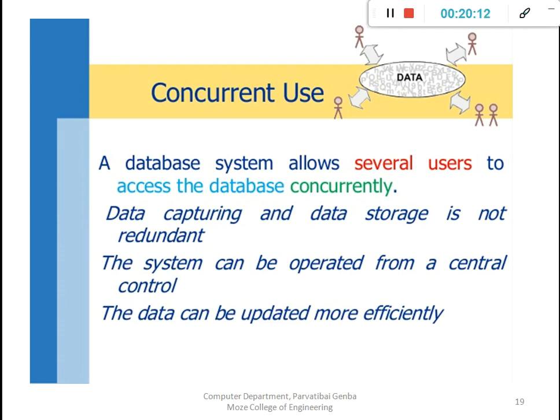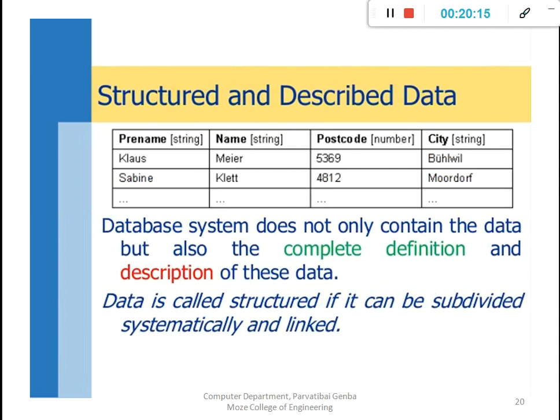Then next is structured and described data. If we create a database, it is definitely created with a table. It contains, for example, a name, then a particular postal code, and city.